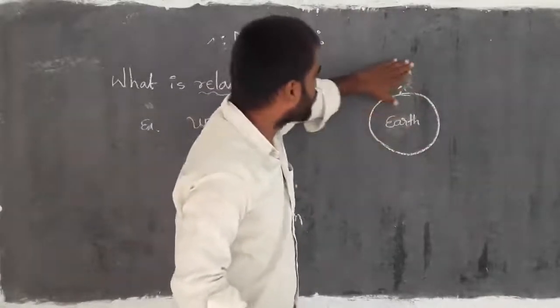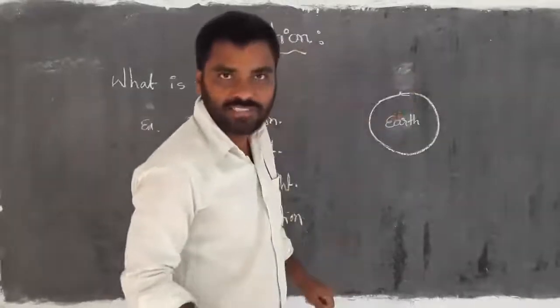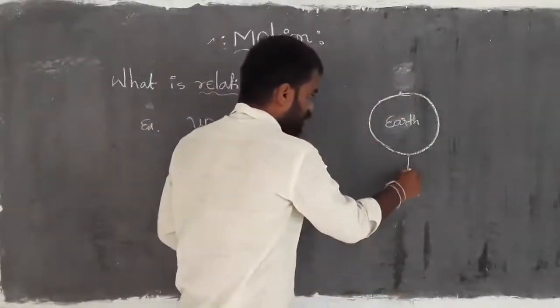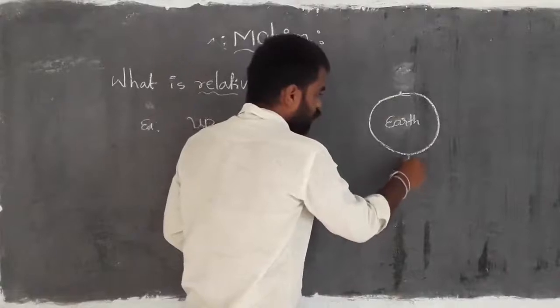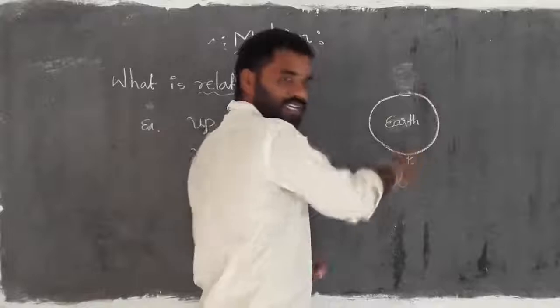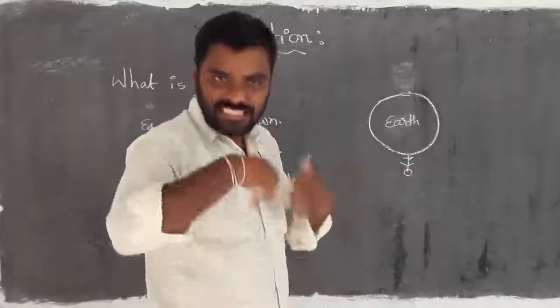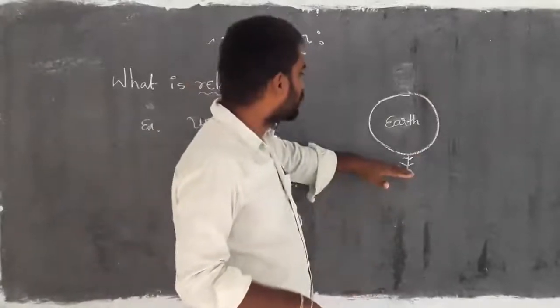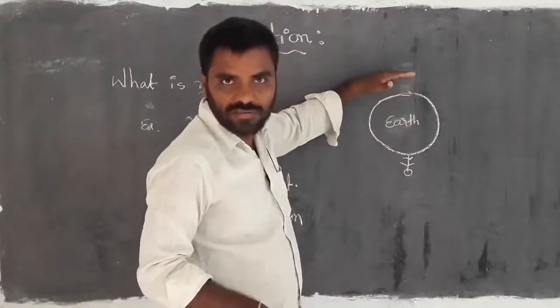Here no one is present. Even so, whoever is here, that person considers this as up and this as down.